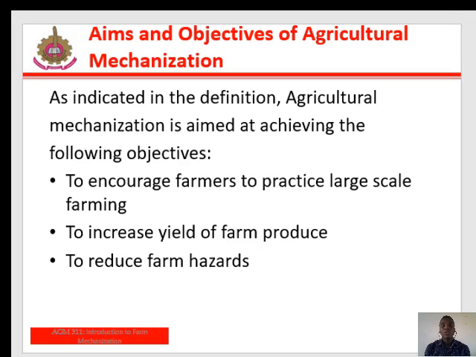Aims and objectives of agricultural mechanization. As indicated in the definition of farm mechanization, agricultural mechanization is aimed at achieving the following objectives. One, to encourage farmers to practice large-scale farming, to increase yield of farm produce, to reduce farm hazard. Other objectives of agricultural mechanization are to enhance quality of farm produce, to ensure that farm work is carried out very fast, to save labor through the replacement of human labor with machines, and to make farm work easy, interesting, and attractive to youth.